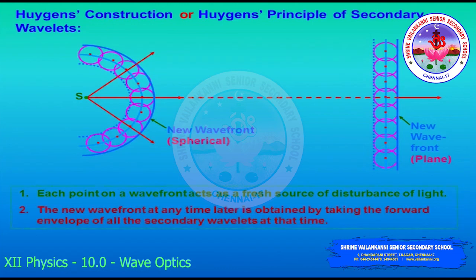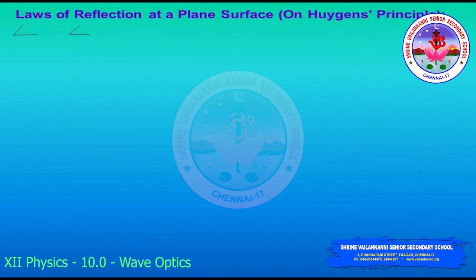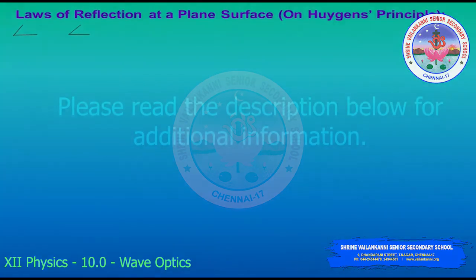Each point on a wavefront is a new source of disturbance of light, and the new wavefront at any later time is obtained by taking the forward envelope of the secondary wavelets at that time. Now the next one is the laws of reflection at a plane surface.